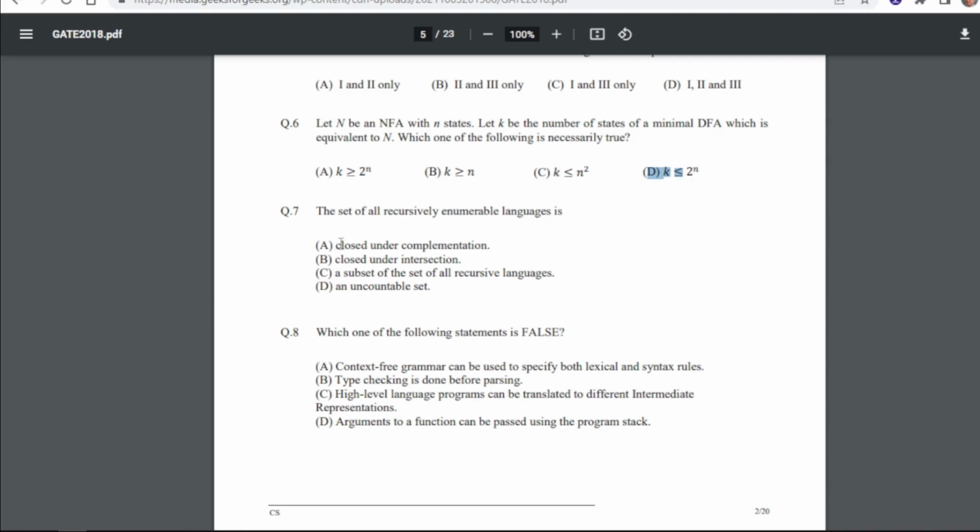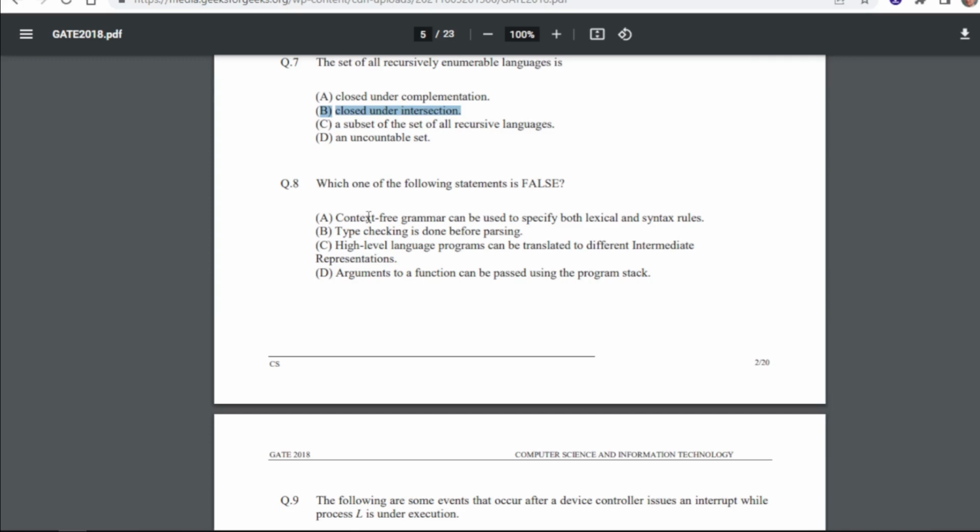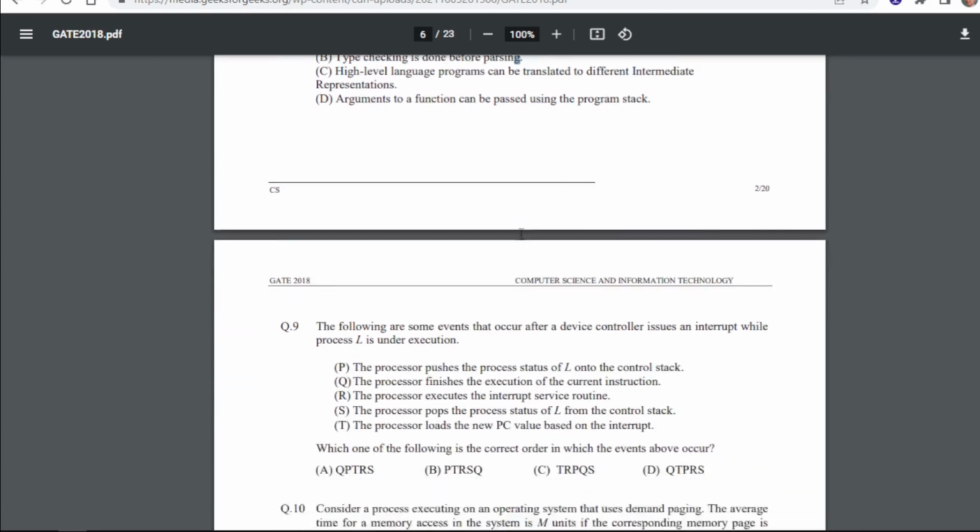The set of all recursively enumerable languages. For 7 our answer will be B, that is closed under intersection. Which one of the following statements is false? So here we have to find the false statement. So for 8 our answer is again B, that is type checking is done before parsing. So this statement is false.